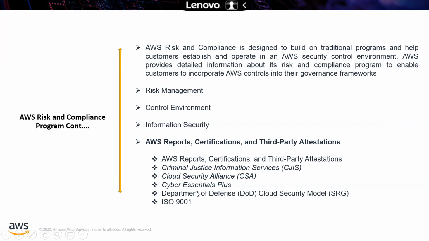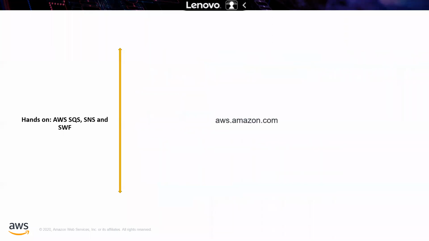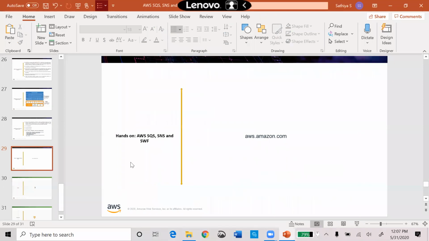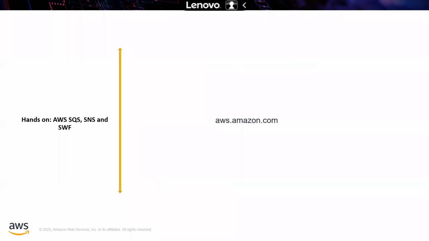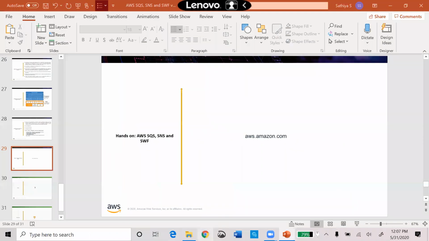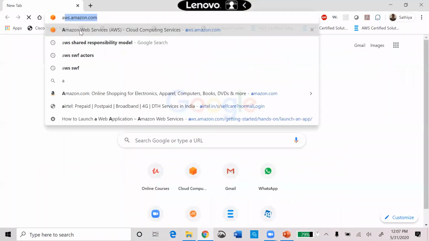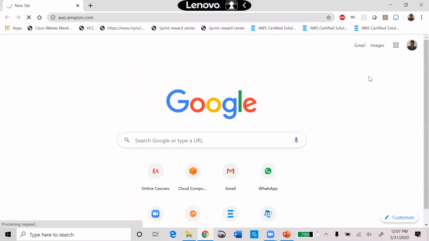You may or may not know all these things, but it's not an exam topic, first of all, and you have to understand the shared responsibility model. That's why I have included these slides. So this is all about our theoretical part, and let's see it in the hands-on for these things. Okay, so aws.amazon.com.